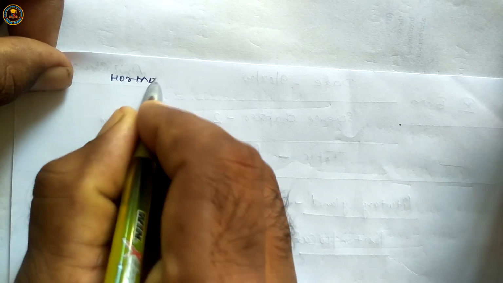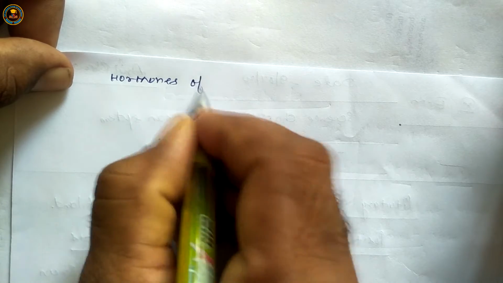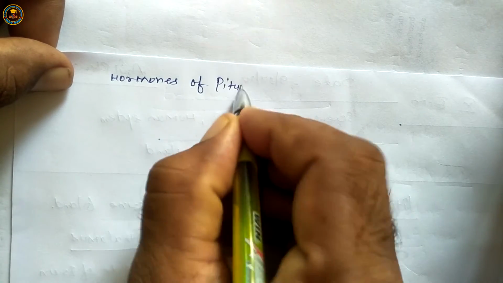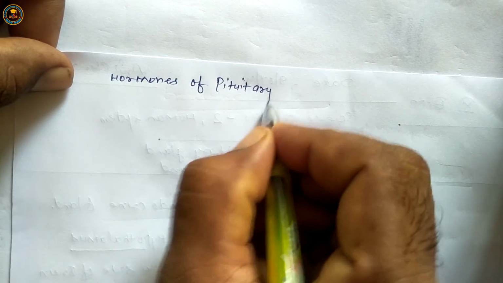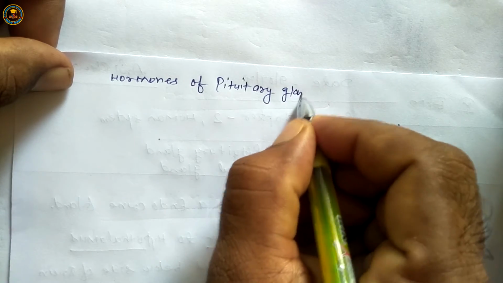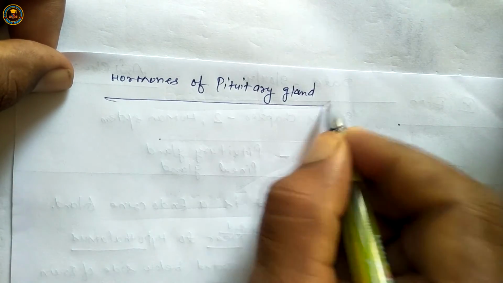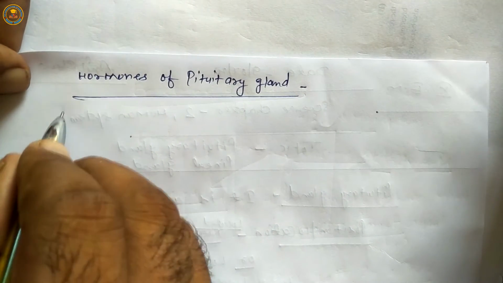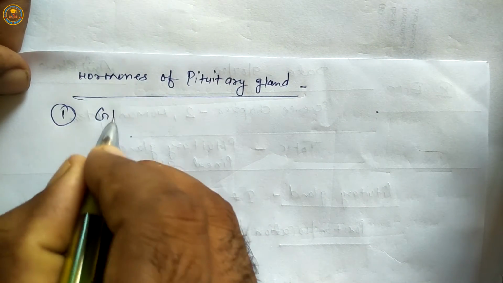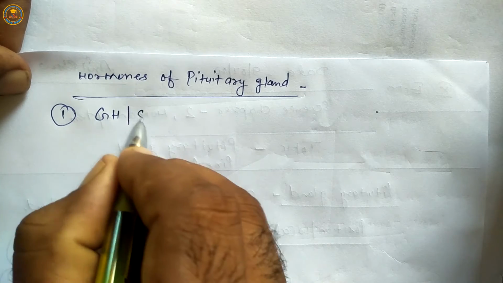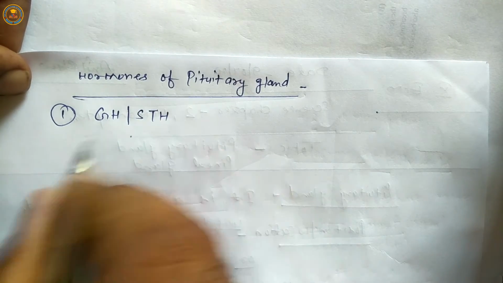Next is hormones of the pituitary gland. First is GH, also known as STH.